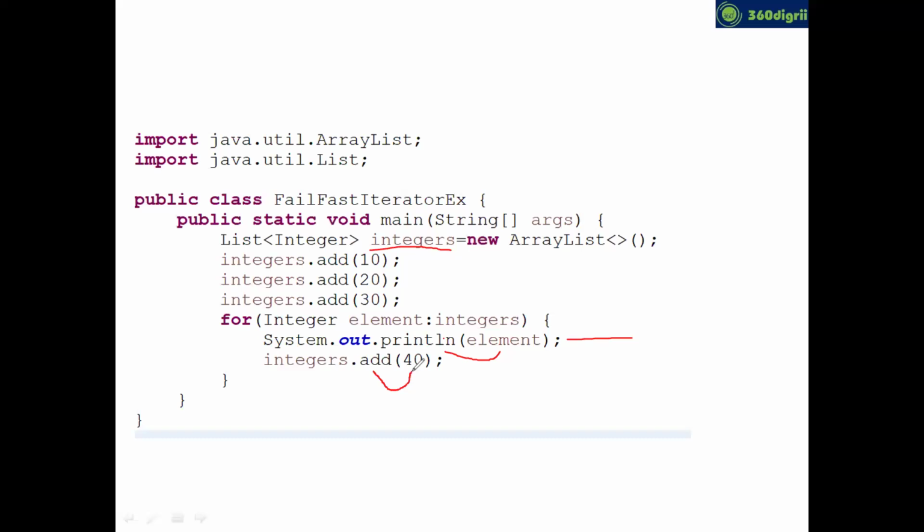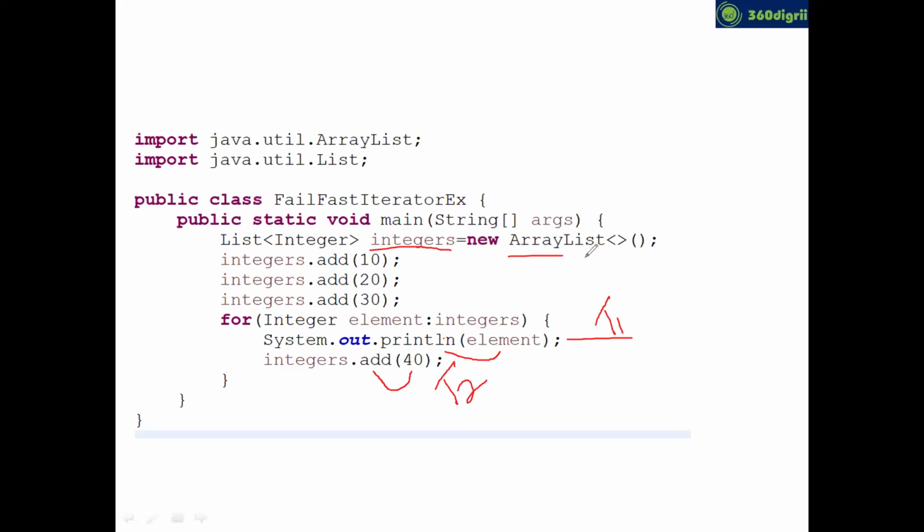Add method is adding 40 to the integers. So if you see, buddy, both operations are being performed on the same collection object. Consider this as thread 1, which is printing, and thread 2 is adding a new element.